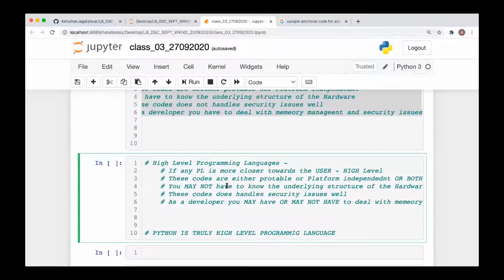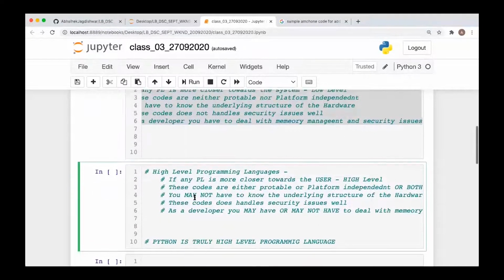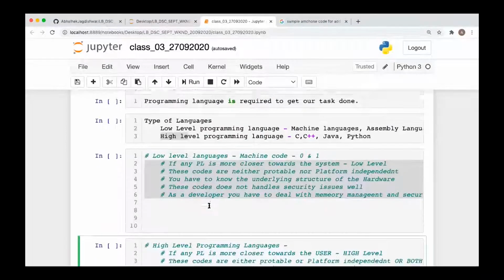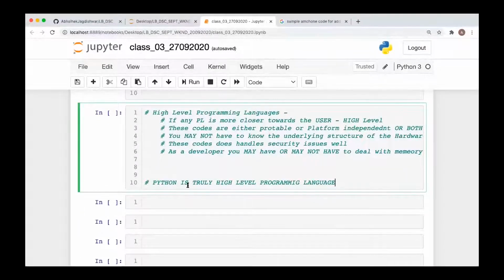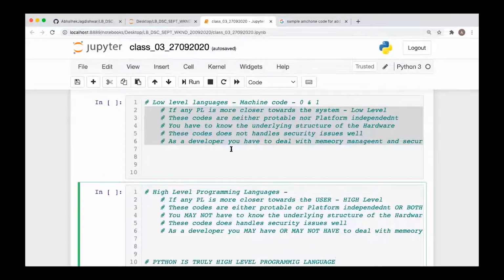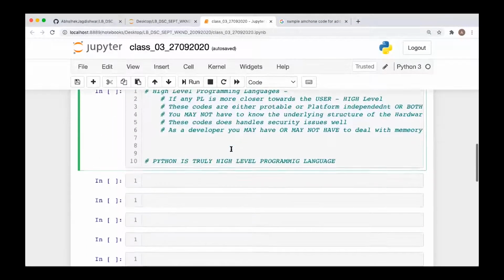Okay. Now, but one problem is here. We are able to code in a high level programming language. Will my system be able to understand these high level codes? No. If you are writing anything, your system is not able to understand it. Everything has to be translated to the low level programming language. Because as I said, at the very granular level, everything is hardware, an electronic device, and it understands only signals. And signals mean nothing but 0 and 1. So everything has to be converted into 0 and 1, that machine language.